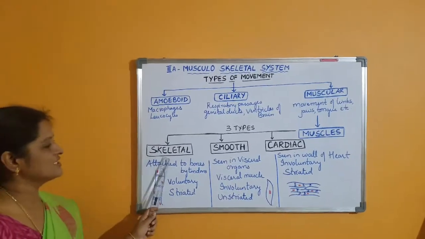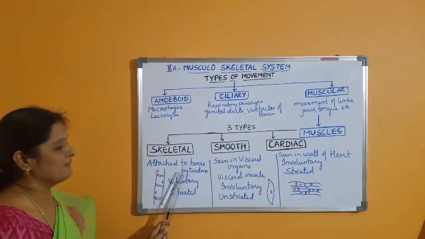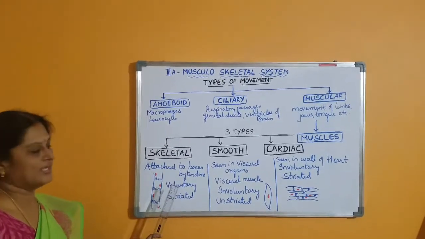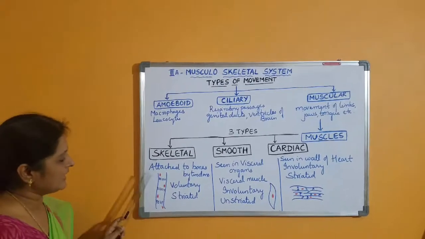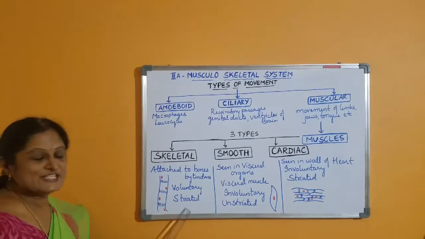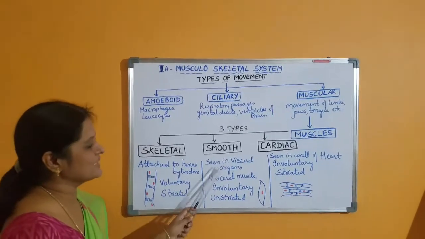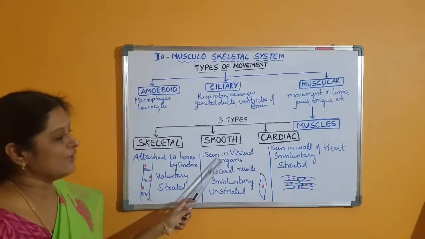One of the major muscles is the skeletal muscle, which is attached to the bones by tendons and which is voluntary, under our control, and it has alternate dark and light bands, so you call it the striated or striped muscle.